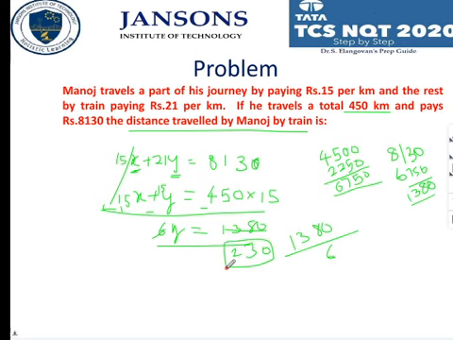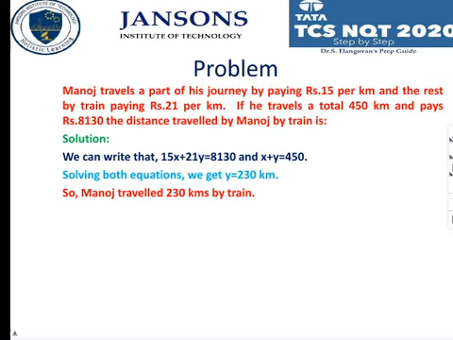So whatever Monica has given us, Joy Prince also has given. So what is the answer? 230 kilometers he would have traveled by train. That is your answer. Is it easy? This is a very basic question, solving linear equations. As far as the distance problem is concerned, you can go for the basic method. That itself will do. Yes, solving this, I am getting 230 kilometers.